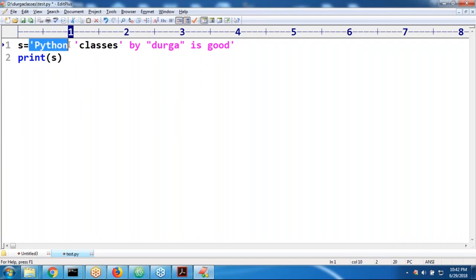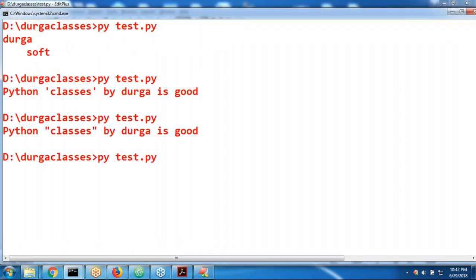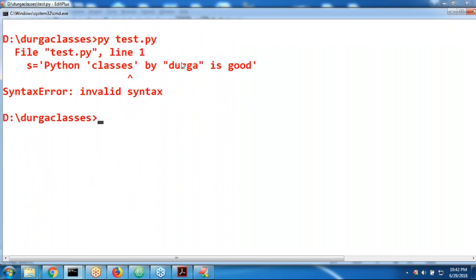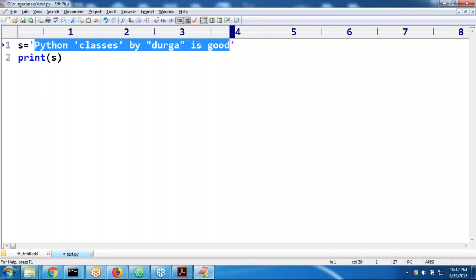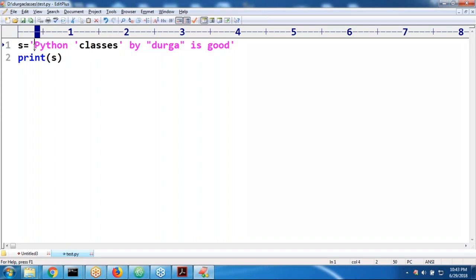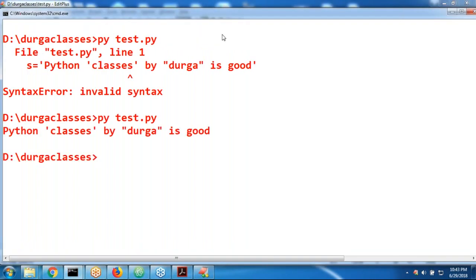Here this single quote is closed, sir. Next you open this single quote here, where is the corresponding one? Here double quotes, like it's always a problem. Do you know? If I execute, error: invalid syntax and so on. So to use single quotes and double quotes both in our string literal, how can you do that? Okay, sir, triple quotes. Now observe how you can use triple quotes. Python classes by Durga is good. Something like this I'm taking. Any doubt?